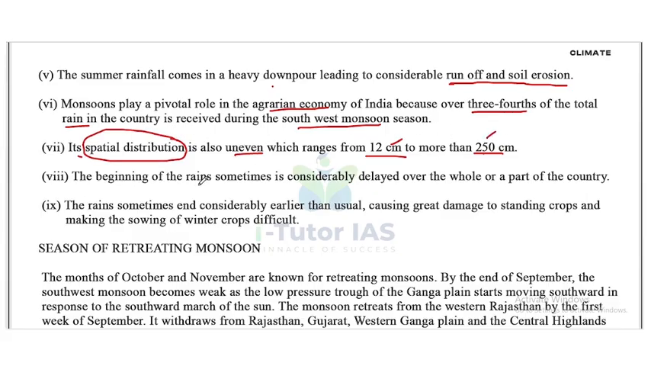The beginning of the rains is sometimes considerably delayed over the whole or a part of the country. The rain sometimes ends considerably earlier than usual, causing great damage to standing crops and making the sowing of winter crops difficult. Okay, sometimes the monsoon may end much earlier than usual, and this causes damage to the standing crops and some winter sowing crops.